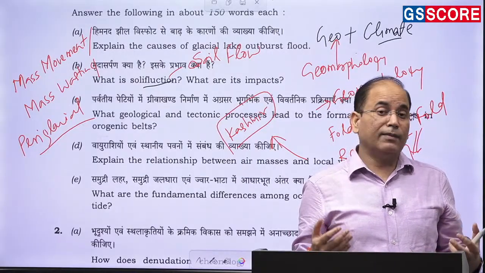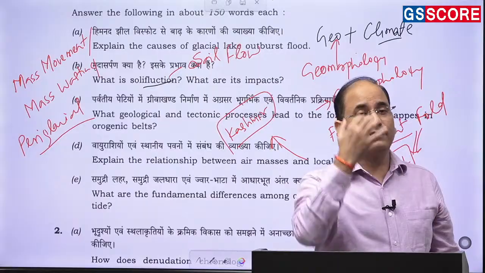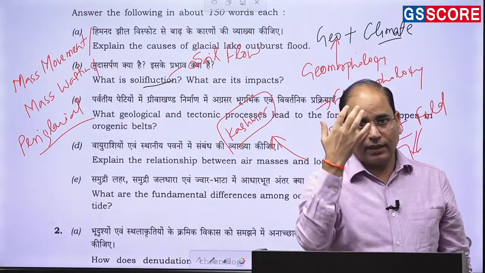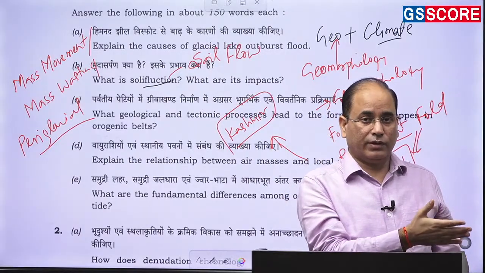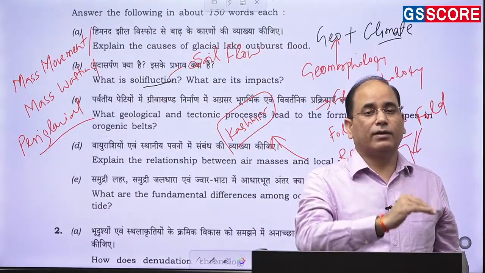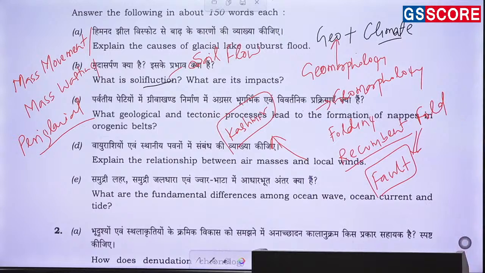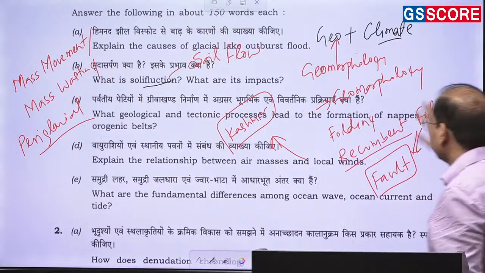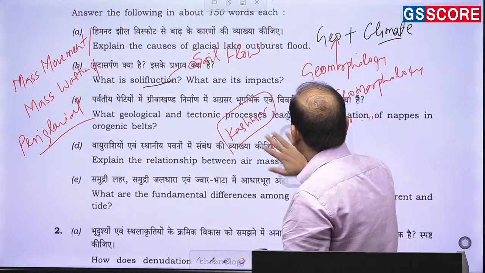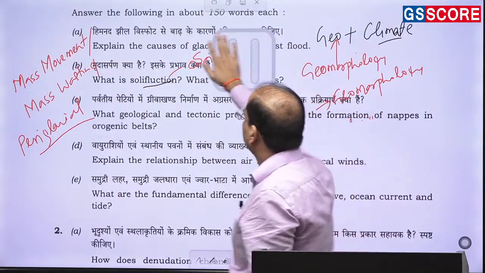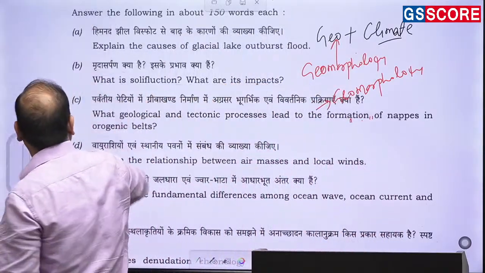With these great compressive forces, how has the plane-like surface developed? There should be a fault, there should be a fold, but the fold got transformed, the fault broke, and because of that it has transformed into this. So these first three questions are from the geomorphology.